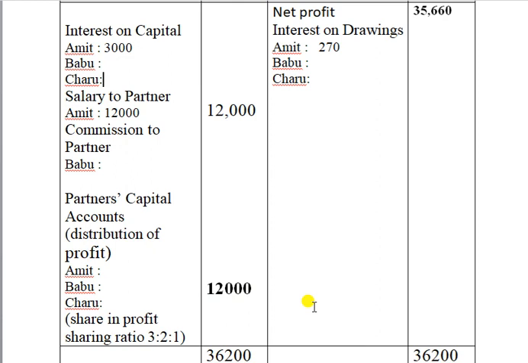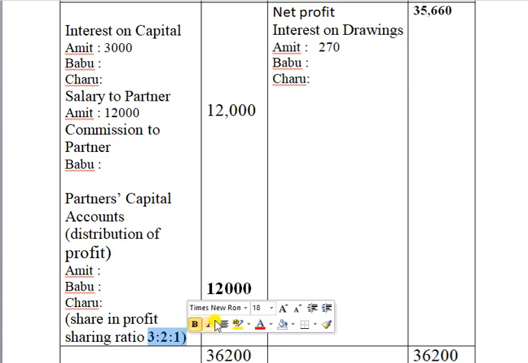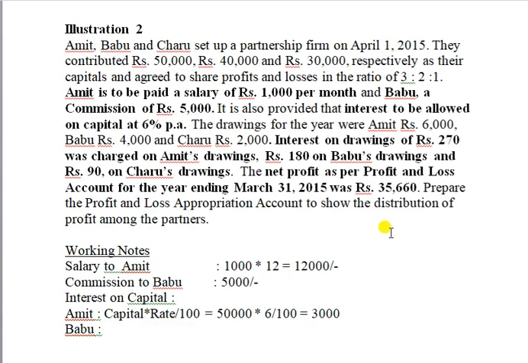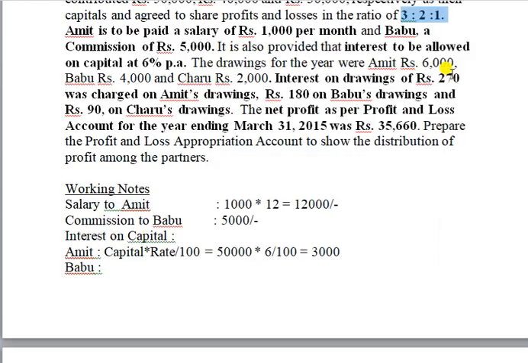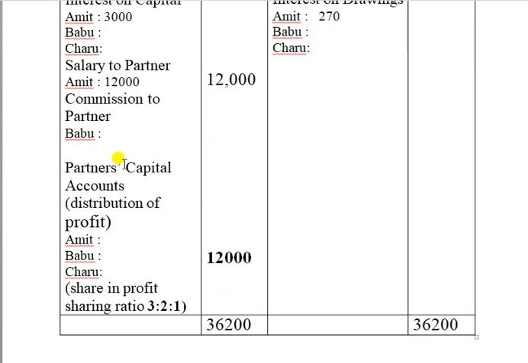Then you distribute this amount among the partners in their profit sharing ratio 3:2:1. From where do we get that ratio? We get it from here. You distribute this amount in this ratio and write the amounts here. These three amounts we transfer to the partners' capital accounts.